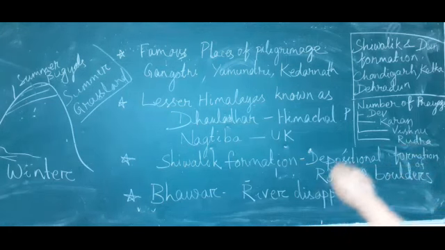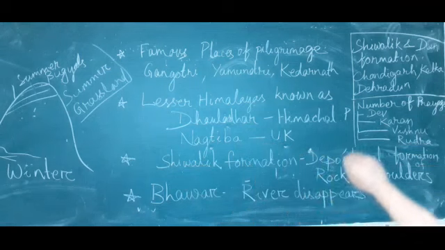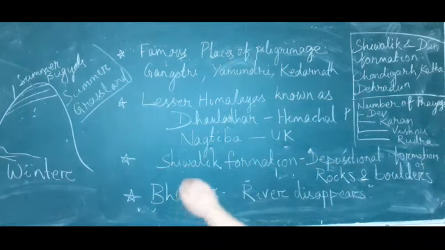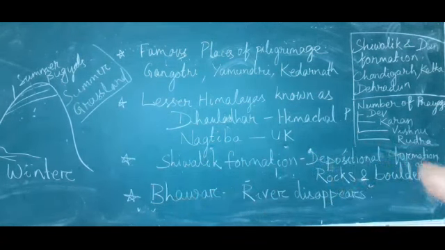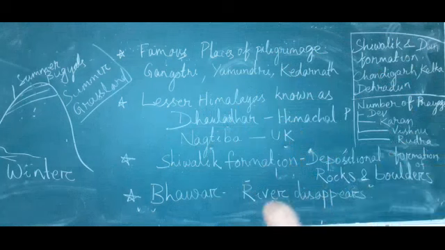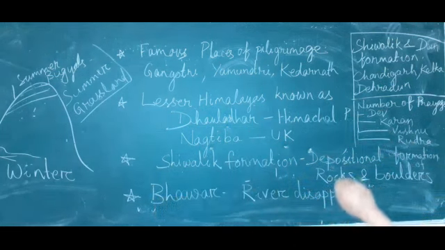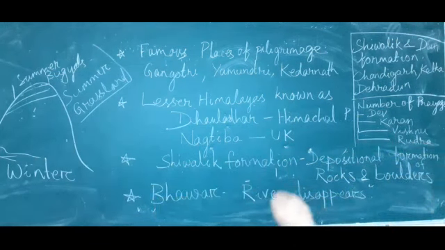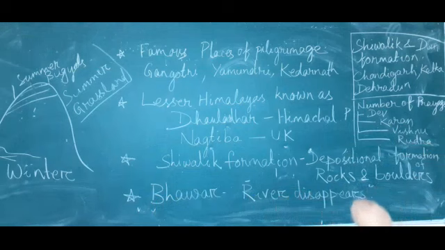So this depositional formation of rocks and boulders is known as Shivalik formation. And what is Bhavar? In Bhavar the depositional formation of rocks and boulders is there, and rivers flow here, but rivers disappear in this place. Only rocks and boulders are visible and rivers disappear.